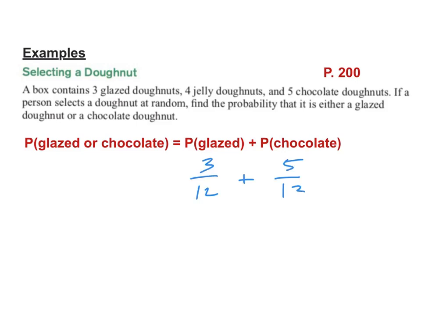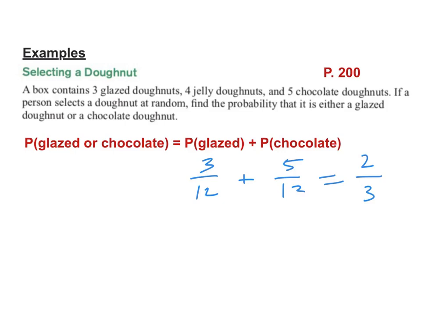You add those together, and one of the things that you'll find is it makes more sense most of the time to wait to the end to reduce, because I already will have a common denominator in that case. 8/12 reduces to what? 2/3. So the probability of getting a glazed or a chocolate is 2 out of 3. The other way you could have looked at it is you could have just added 3 plus 5 to begin with, 8/12. Same thing.